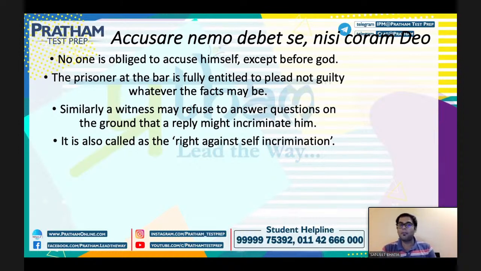The prisoner at the bar is fully entitled to plead not guilty whatever the facts may be, ठीक है. आपने अगर किसी का मर्डर भी किया है, ठीक है, तो आप फुल्ली एंटाइटल्ड है प्लीड करने के लिए that I am not guilty, ठीक है.